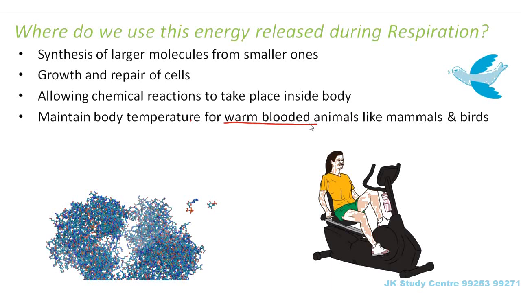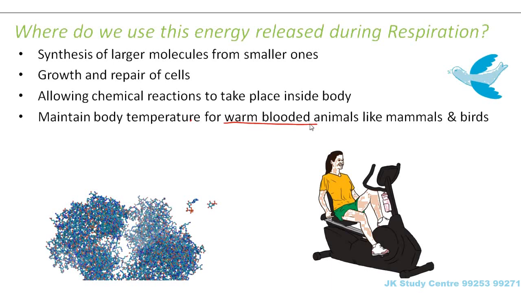So what does it do? It starts sweating. When we start sweating, due to the presence of water on our body, we tend to decrease the body temperature. That means we don't allow our body temperature to be ruled by the external temperature. So we always try to keep our temperature constant. Whereas if we look at reptiles or fishes, they are cold-blooded animals.